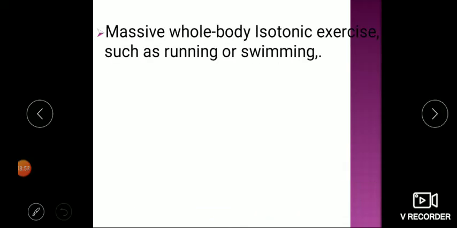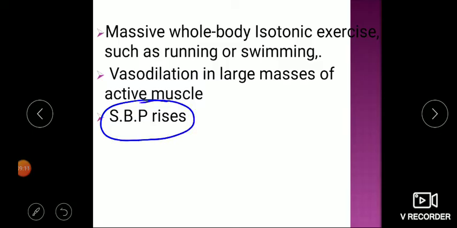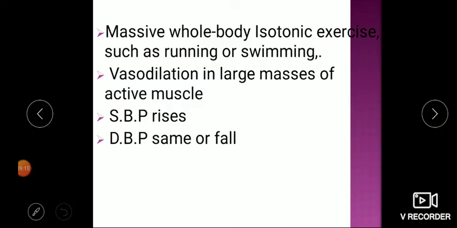But if massive whole body isotonic exercise is done, such as swimming or running, what will happen? Vasodilatation in the large active muscles will take place, leading to a rise in systolic, because the heart is contracting strongly, but due to massive vasodilatation and decrease in peripheral resistance, diastole will remain the same, or in fact fall.